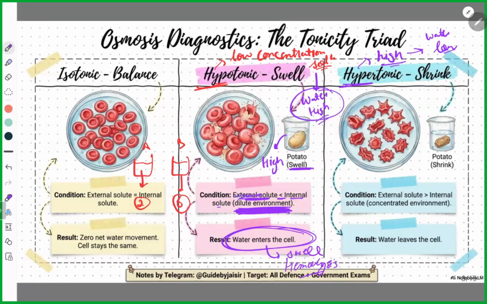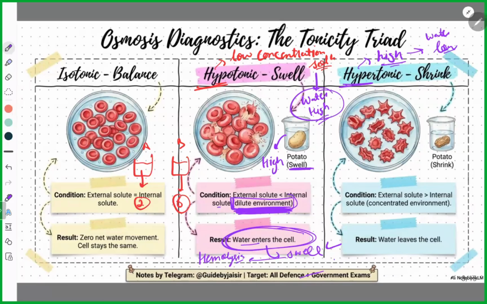So don't get confused with this. Just understand dilute environment, water is high outside the cell. If water is high outside the cell, water will move from out to in. Water enters the cell, which will cause swelling, and this process is called hemolysis.